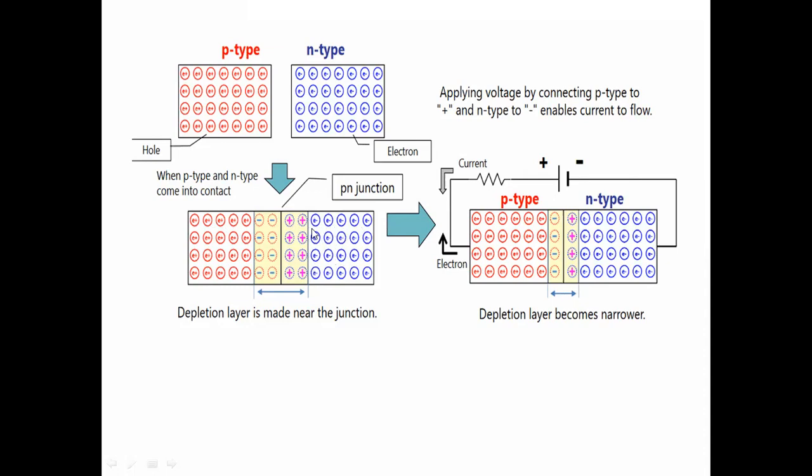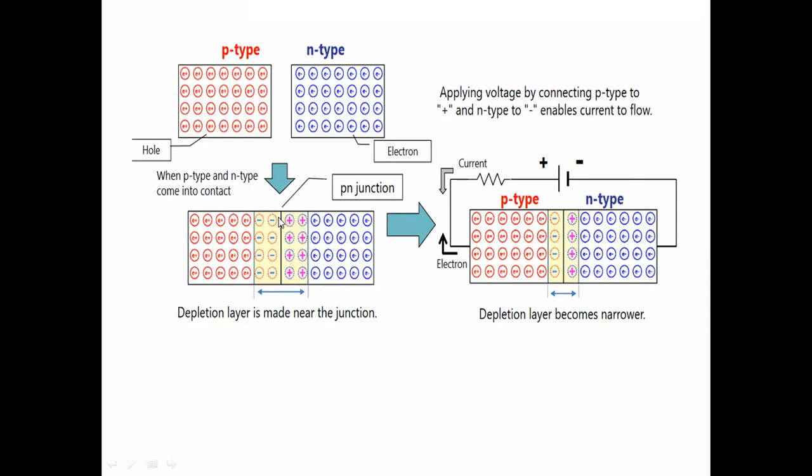When we join these two p-type and n-type materials, a sudden redistribution of electrons and holes happens. Some of the electrons try to move to the p side and holes move towards the n side.